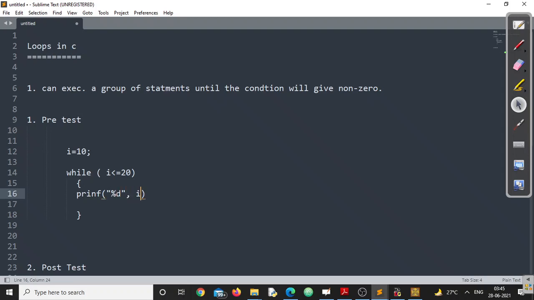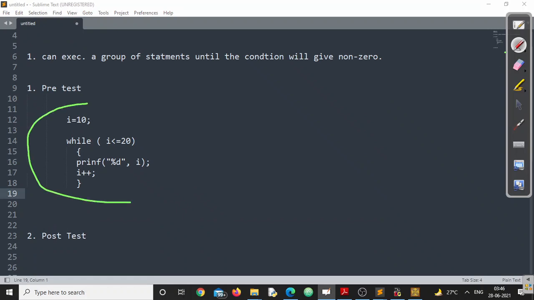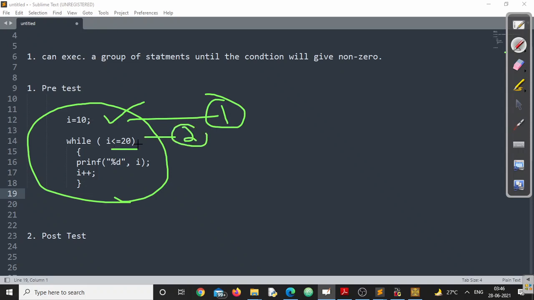I think this is okay with all of you. There should not be any problem. And as the incremental part, I am writing i plus plus. No problem at all. This is the simple thing that you are acquainted with. I equals 10, for the first time it is executed. Second time, this one will be executed. Now, i less than or equal to 20 will give me a true value, that means 1. Since it is 1, this one will be printed, that is the value 10 will be printed. Again, this will be incremented, and this will go on so that I get all the numbers from 10 to 20, right?